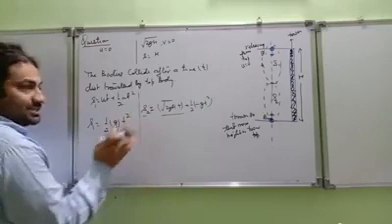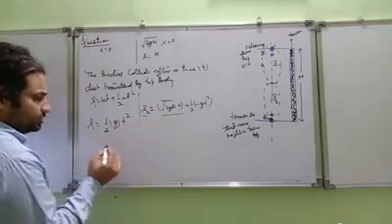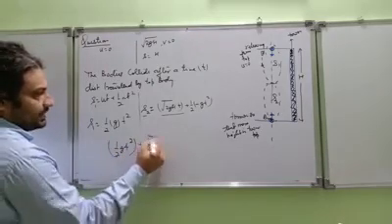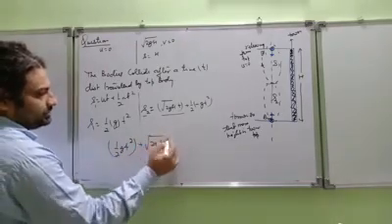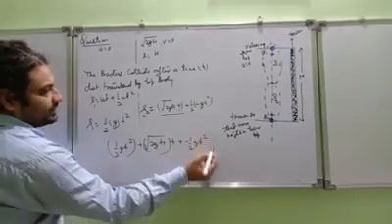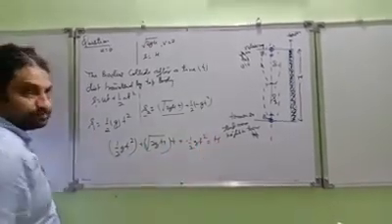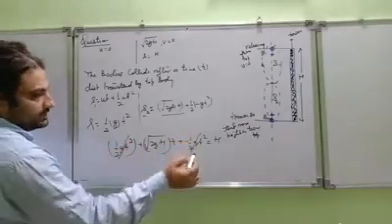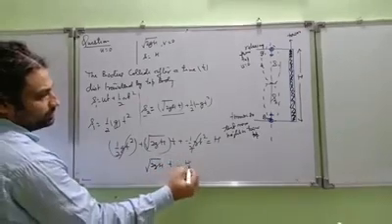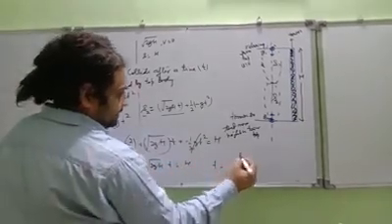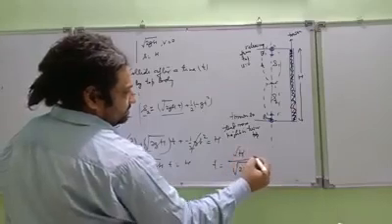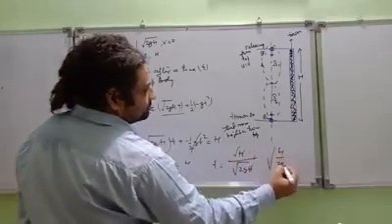Now what is S1 plus S2? S1 plus S2 is h. So I get half gt square plus under root 2gh into t plus minus half gt square equal to h. You got it? You see these two both cancelled. So I get root 2gh into t equal to h. So how much you got t as? You got h upon under root 2gh. You got cancelled. So we got under root h upon 2g.